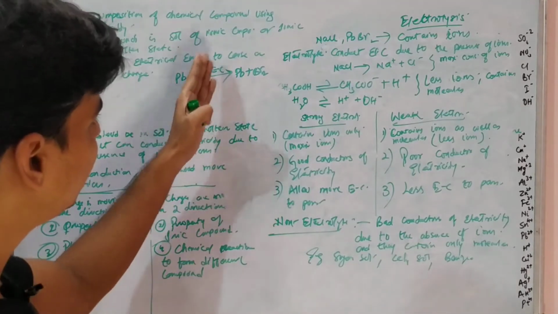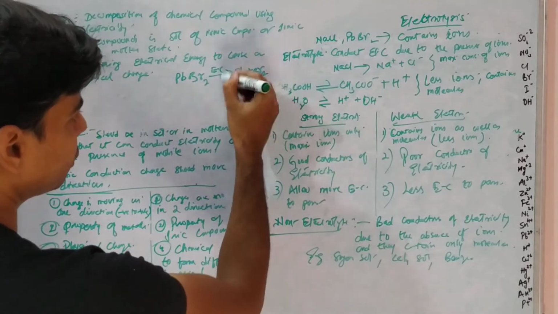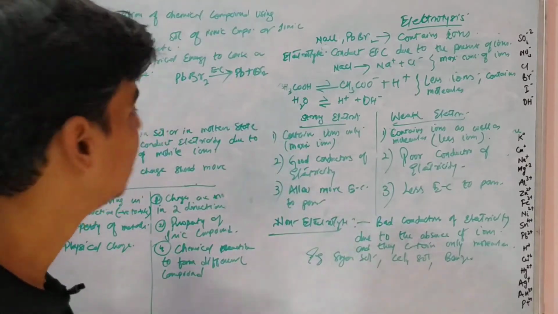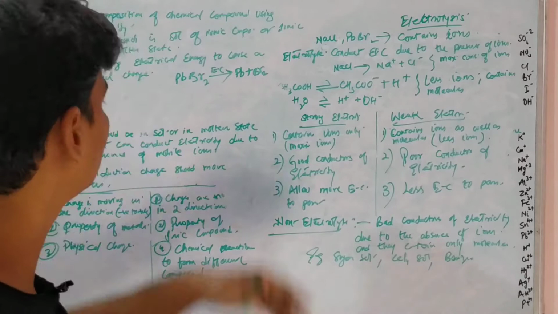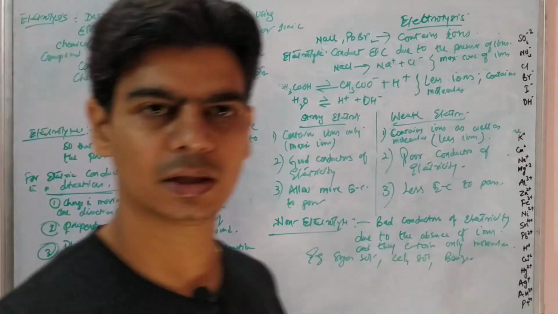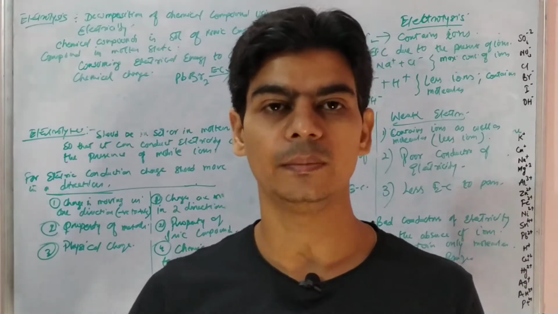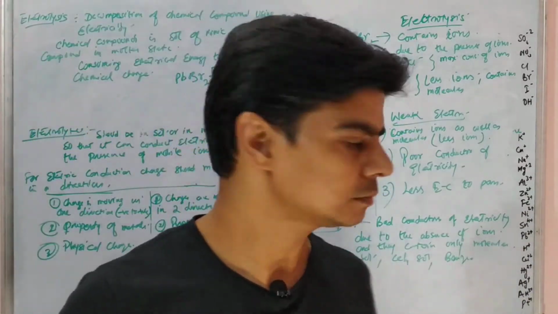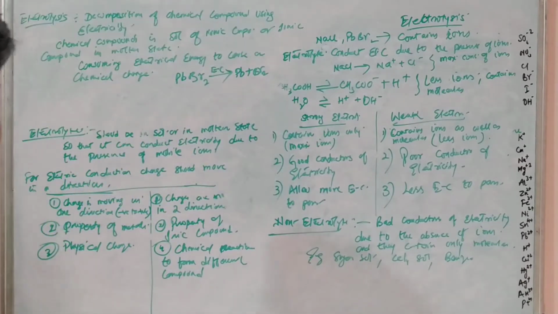So using electricity we have caused this chemical change. In electrolysis we use electrical energy to cause this chemical decomposition, right? I hope this is clear to you now.